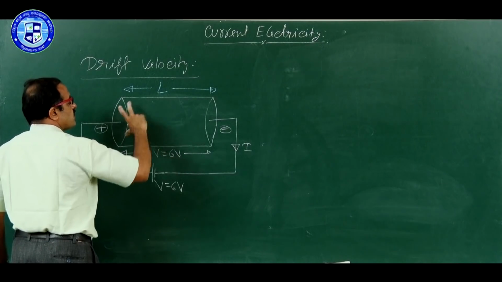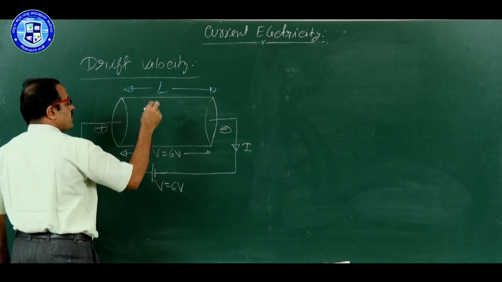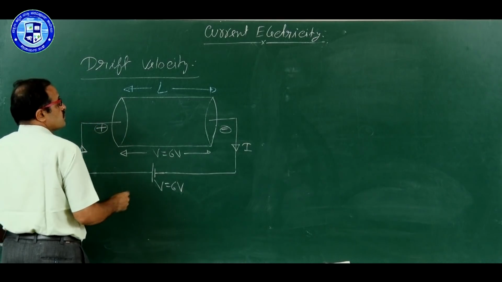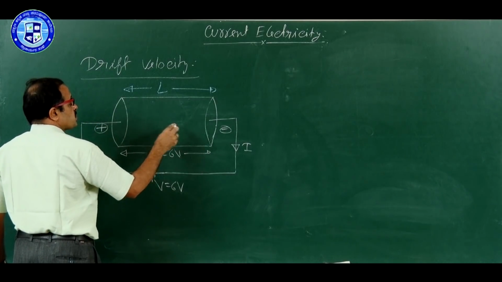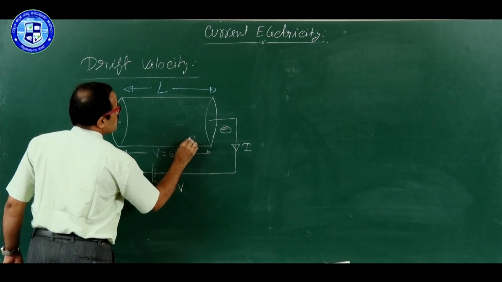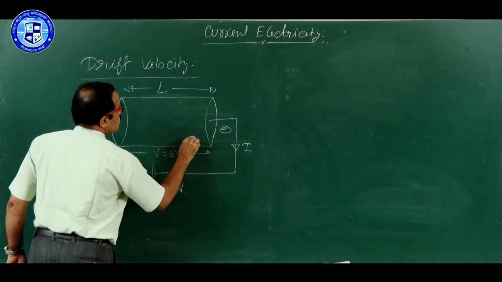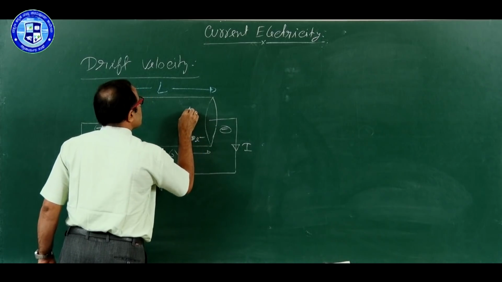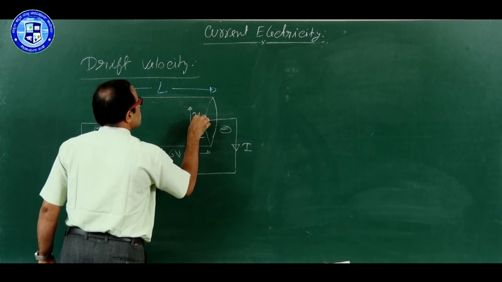Think that you have a conductor, and already I said electrons are in random motion, and that random motion is nothing but due to temperature. So, this is one of the free electrons, and its thermal velocity is u1.